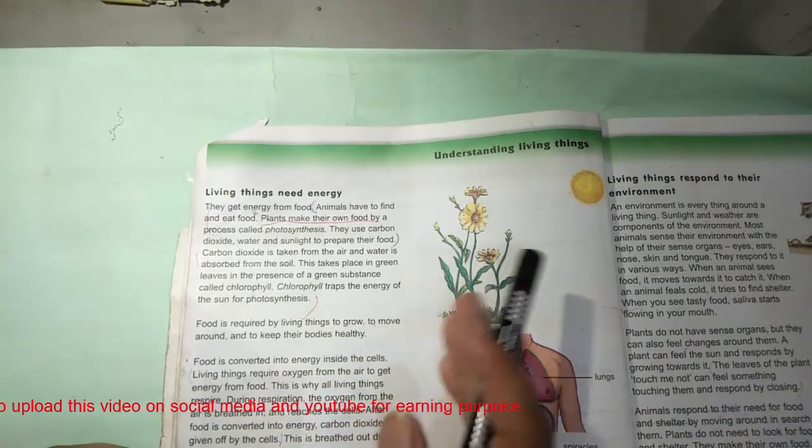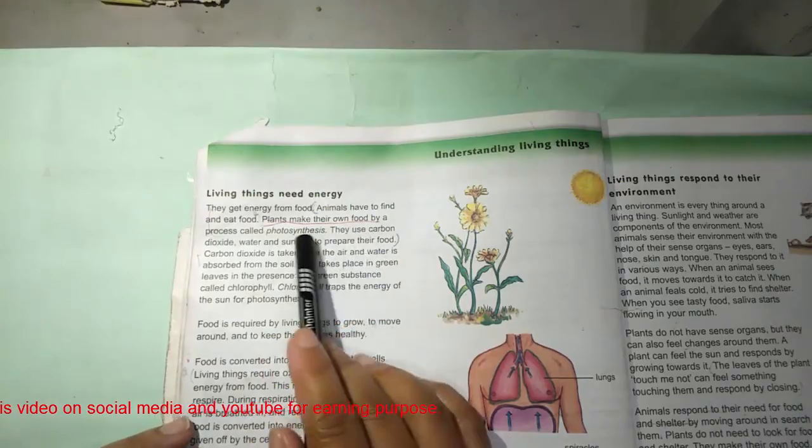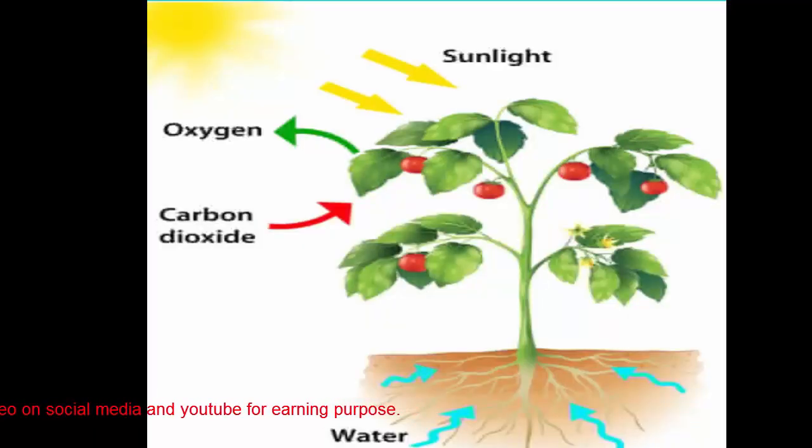Now, another important property is that living things need food, need energy. We need energy, and for that we have to find food. Animals have to find food, but plants make their own food by the process called photosynthesis.